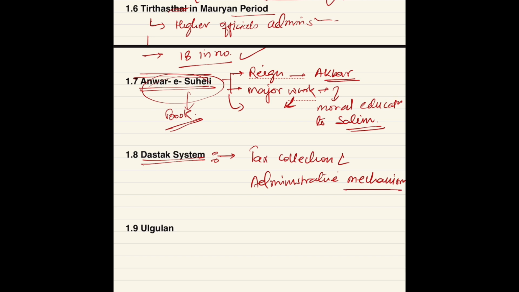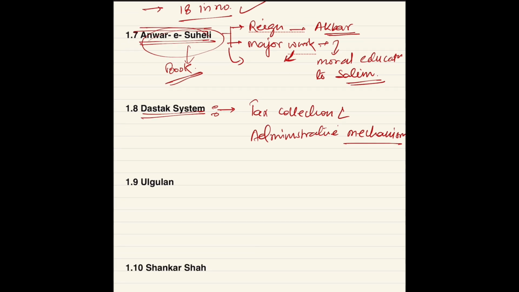Okay, so if we talk about the features of the Dastak system, then the tax collectors, who were known as Dastak officers, used to collect the tax during the British East India Company period. They used to collect the tax on goods and commodities, and this system allowed for direct revenue collection from the local population.